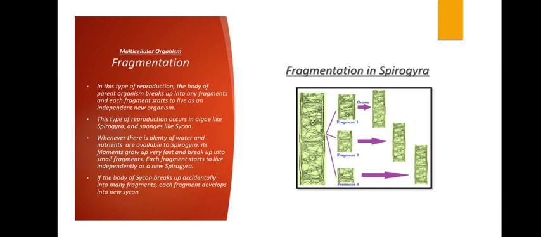In case of fragmentation, the body of an organism is divided into fragments, and these fragments will grow into a whole new organism. This type of reproduction occurs in case of algae like Spirogyra and sponges like Scypha. I hope you remember sponges. They belong to phylum Porifera. Very good. Now whenever there is plenty of water and nutrients available to Spirogyra, these filaments will grow very fast and break up into small fragments. These fragments will live independently as a new Spirogyra.